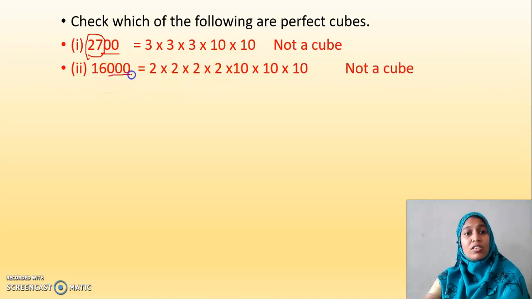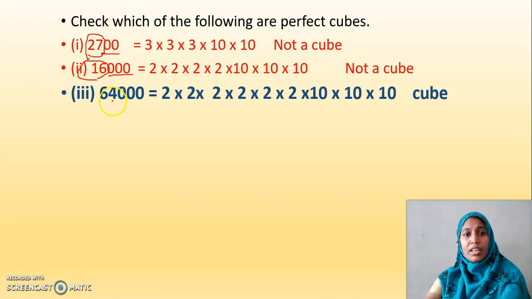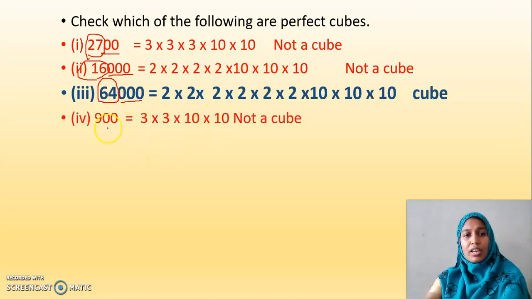Now here I have 3 zeros, so 10 into 10 into 10. But then it's not a cube. Why? Here 16 is not a perfect cube. It's a square number but not a perfect cube. Is it clear? Again here, look at this. 64 is also a cube number followed by 3 zeros. Surely a number followed by 3 zeros can be a cube because 10 into 10 into 10 is 1000. That's why we get 3 zeros. Isn't it?